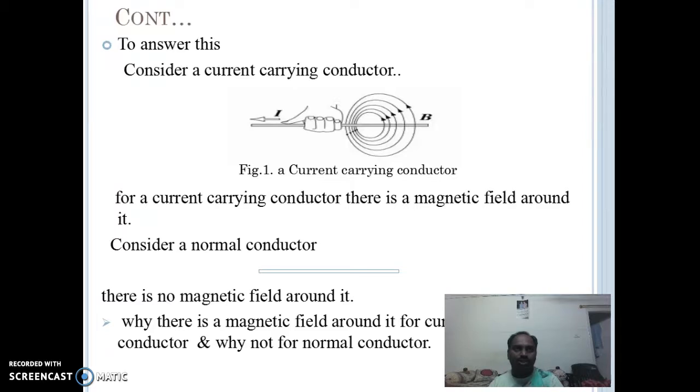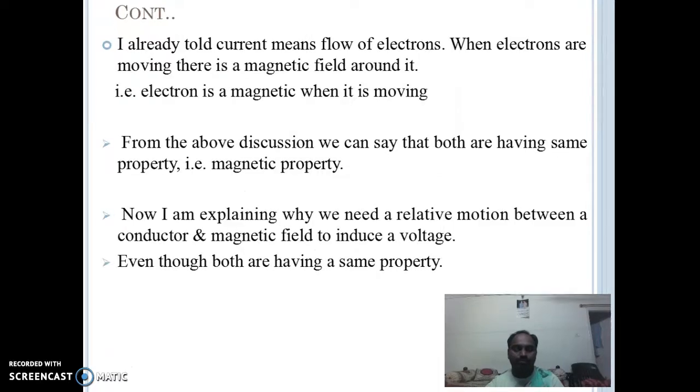consider a current carrying conductor. For a current carrying conductor, there is a magnetic field around it. But for a normal conductor, there is no magnetic field around it. Why is there a magnetic field around a current carrying conductor, and why not for a normal conductor? I already told you current means flow of electrons. When electrons are moving, there is a magnetic field around them. That is, an electron is a magnet when it is moving. From the above discussion, we can say that both have the same property, the magnetic property.